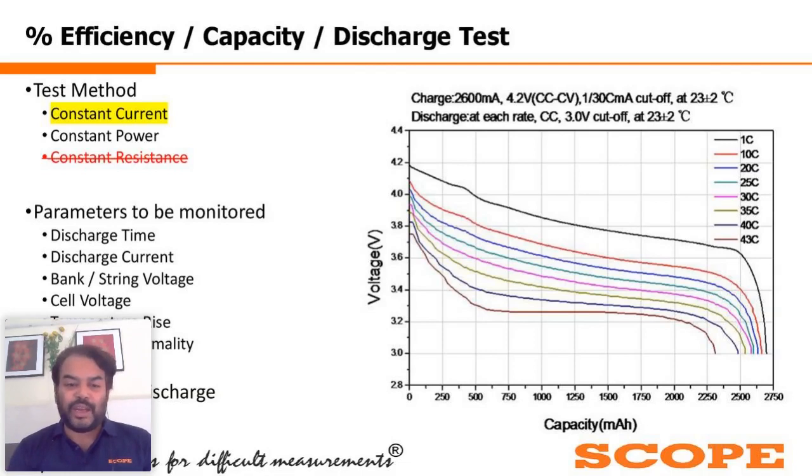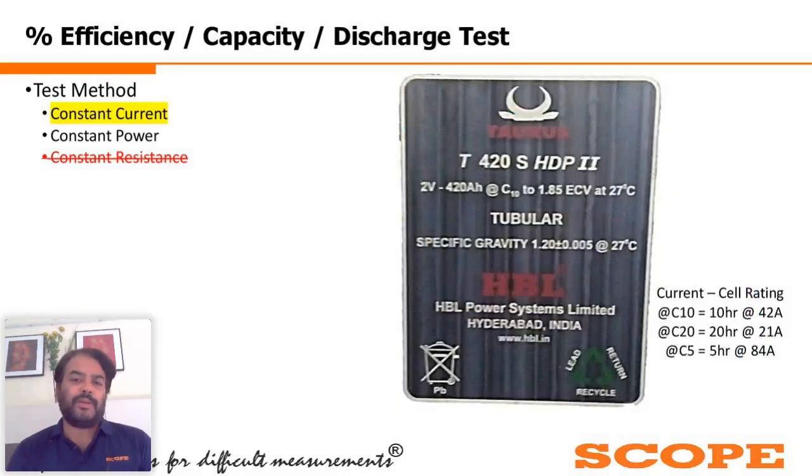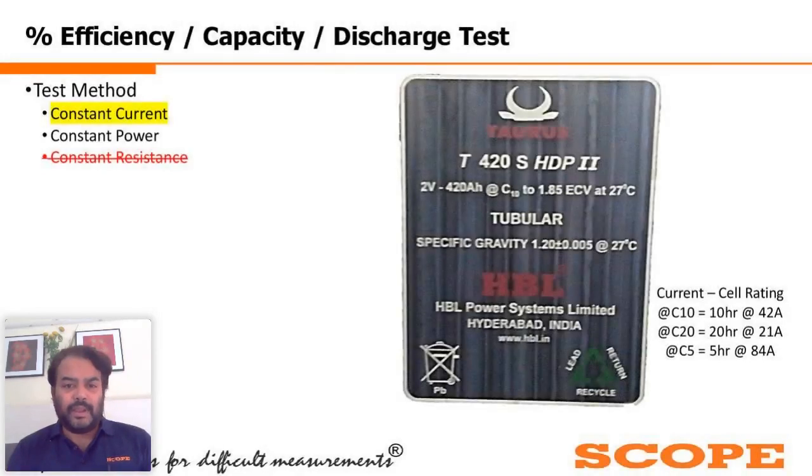And when it comes to the other questions asked by the various people, they have asked about C10 or C5, to explain once again. That means when we are talking about whatever the battery rating, I believe it will be available. Yeah, it is available over here. It is mentioned C10. Let me change the color so that you can understand it. So here it is mentioned as C10.